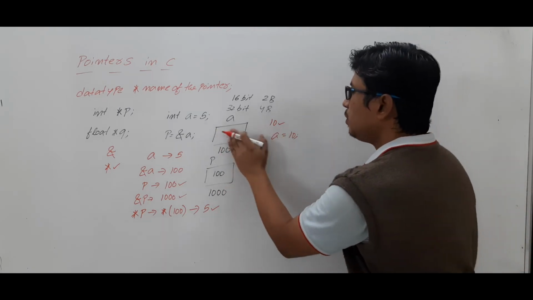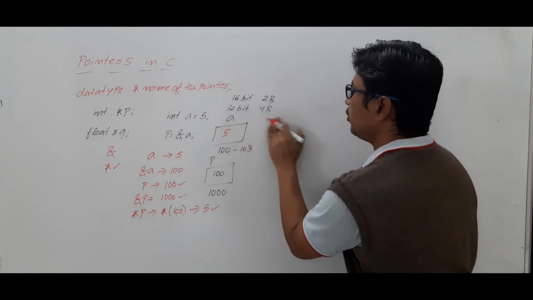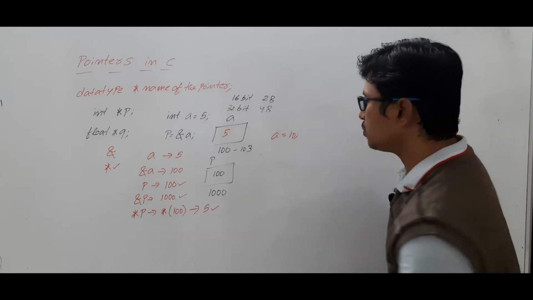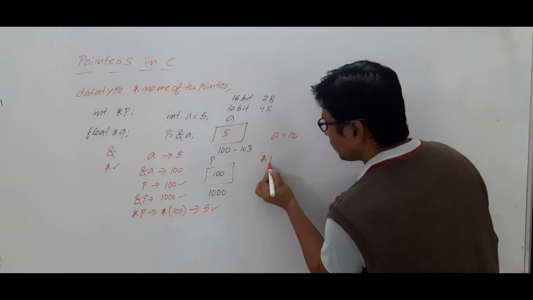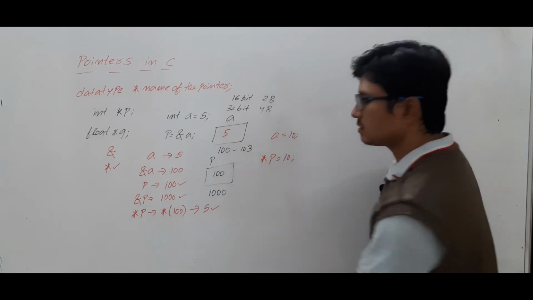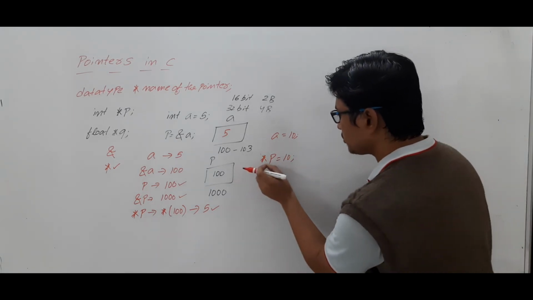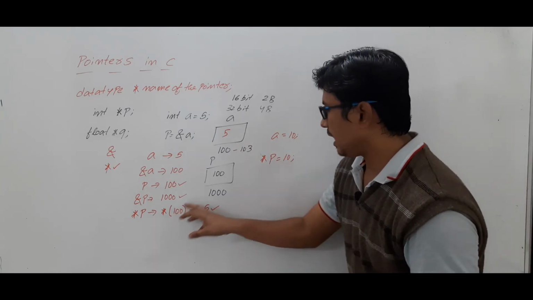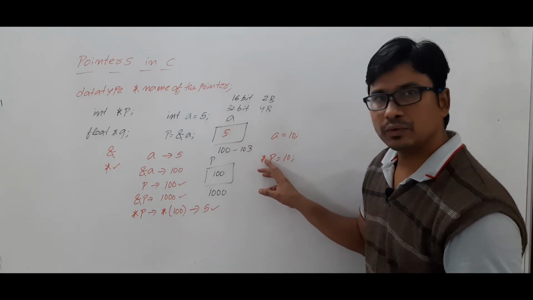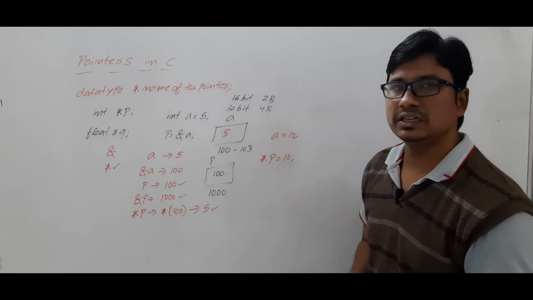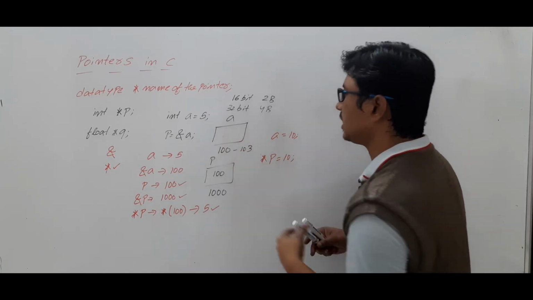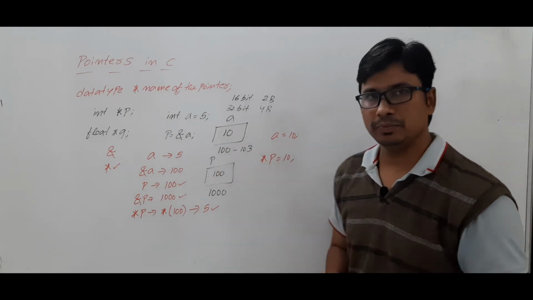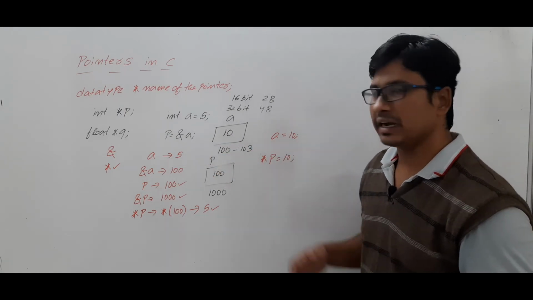Now I want to do it with the help of pointers, because we are discussing the concept called pointers, so we should use the pointer. What I will do is write like this: dereference operator P is equal to 10. So in the address location 100, whatever value is there, you are assigning it as 10. Previously it was 5, it will be replaced and 10 will come into the picture. I hope you have understood.